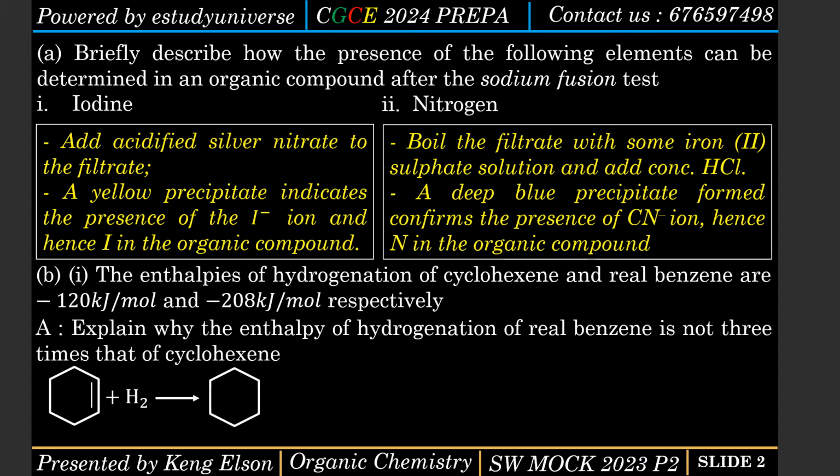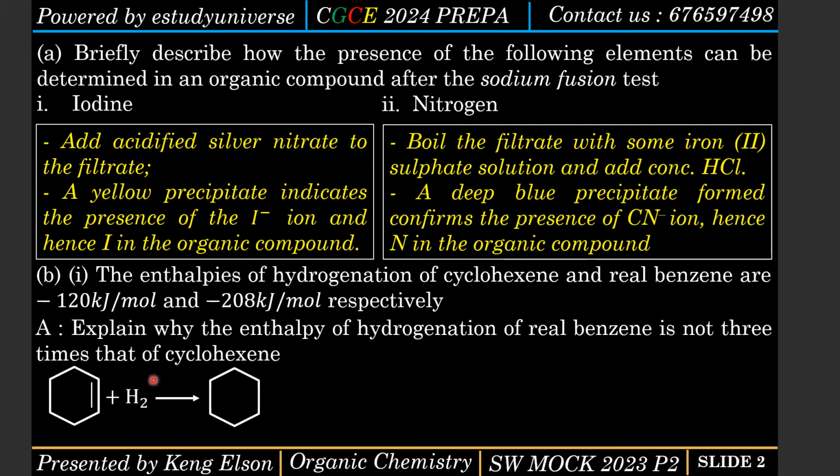So if I want to hydrogenate cyclohexene, it means that I'm going to add the hydrogen molecule to it, which is H2. And adding H2, you're going to take it to its corresponding alkane, which is cyclohexane, because the only difference between cyclohexene and cyclohexane is the number of hydrogen atoms.